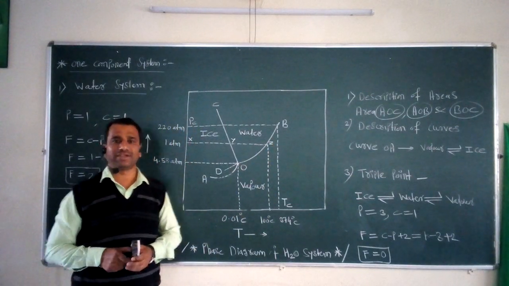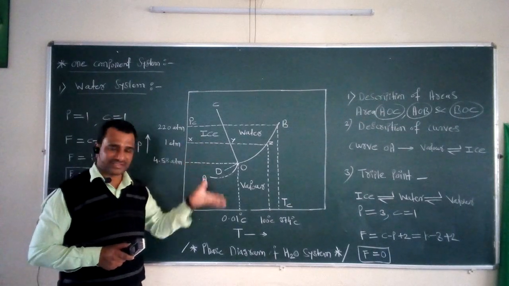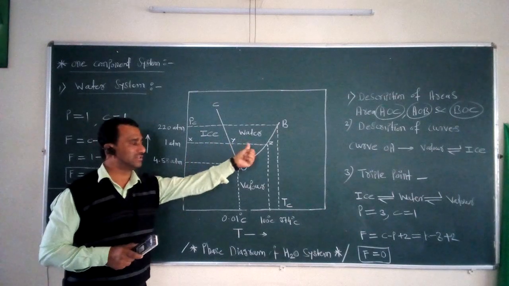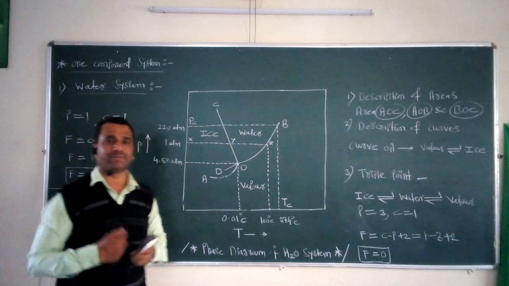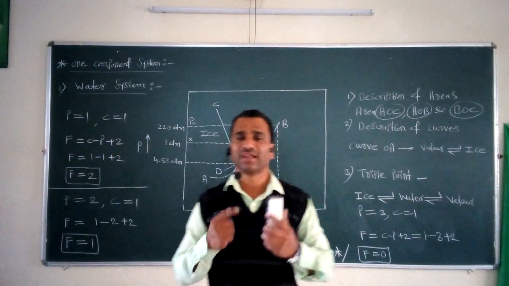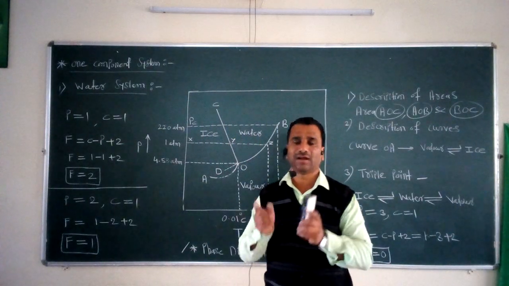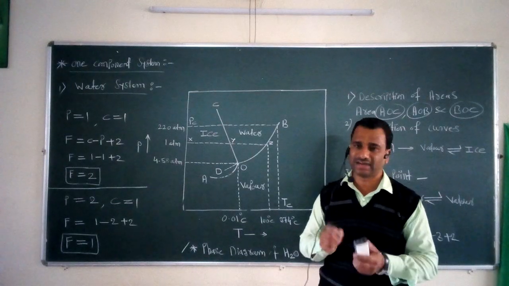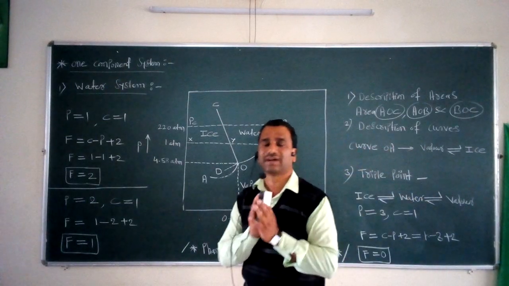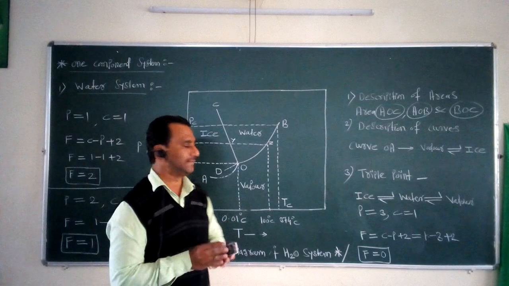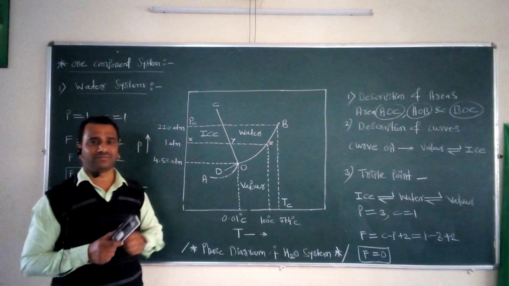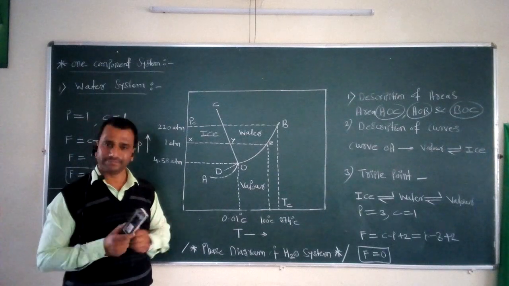So in short, this phase diagram has one important application. As you go from point x toward y toward z, we get different types of changes in terms of the phases of the water system, and all this information we get from such a phase diagram. That's why we describe the water system completely by taking into consideration the pressure change or temperature change, and that is very important for the complete study of the system.